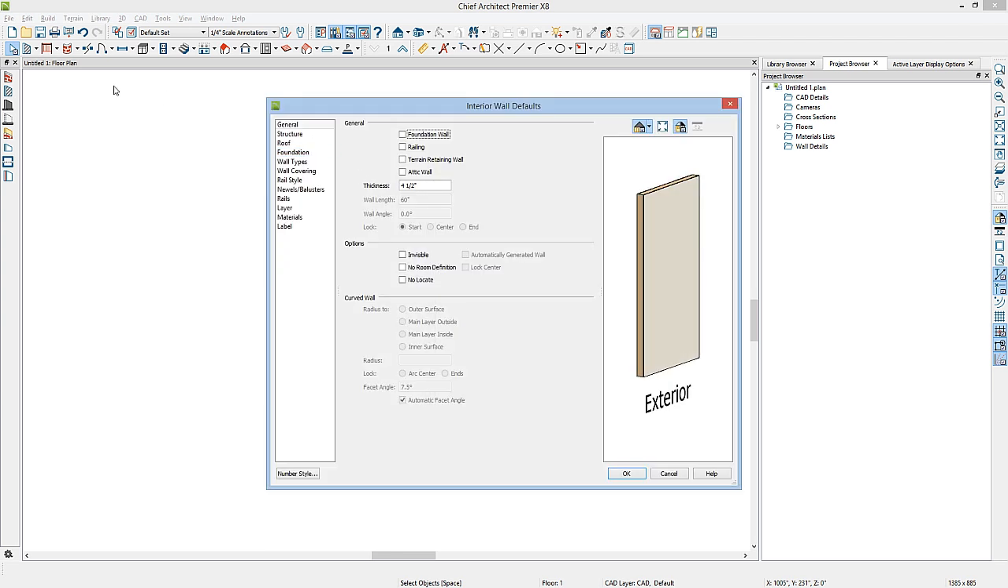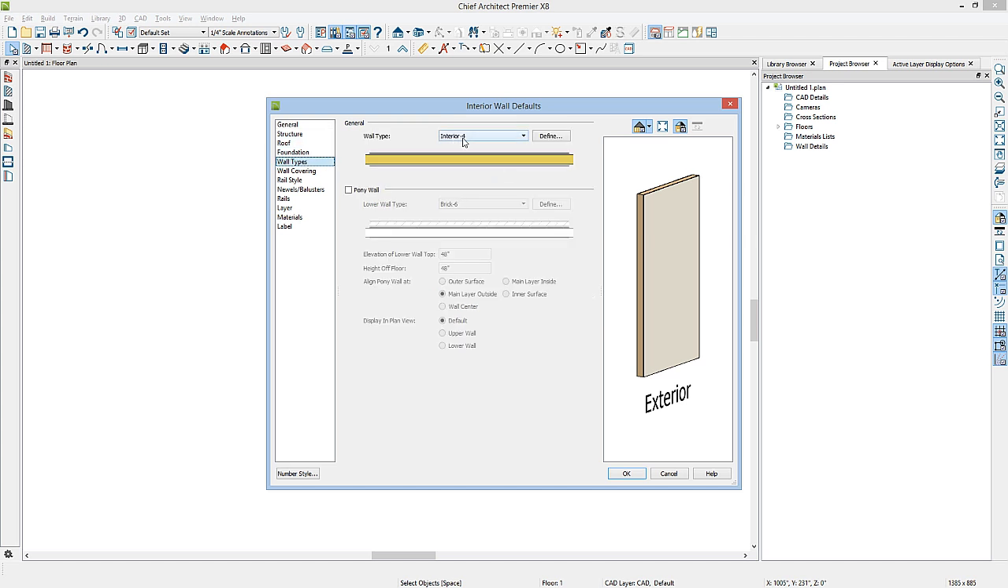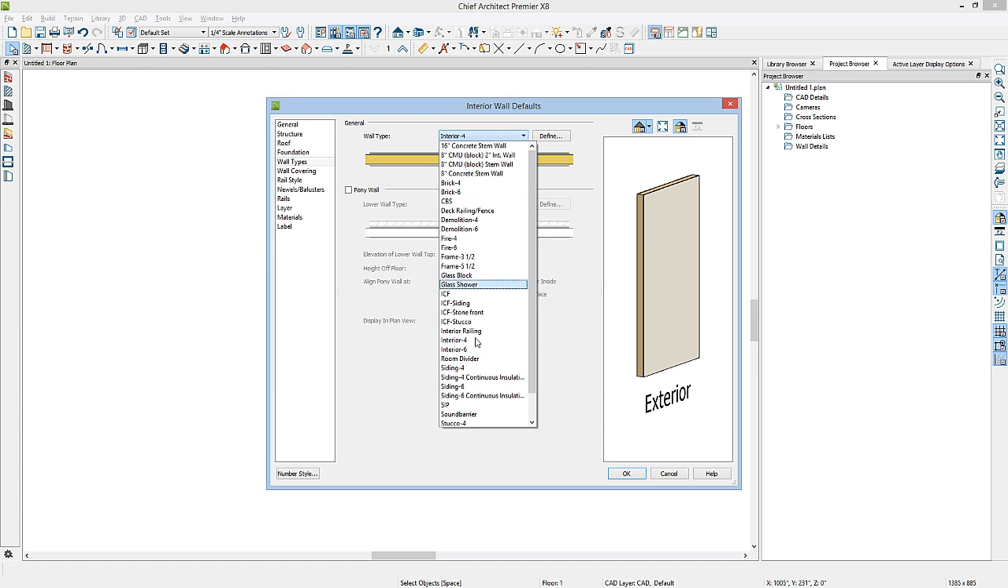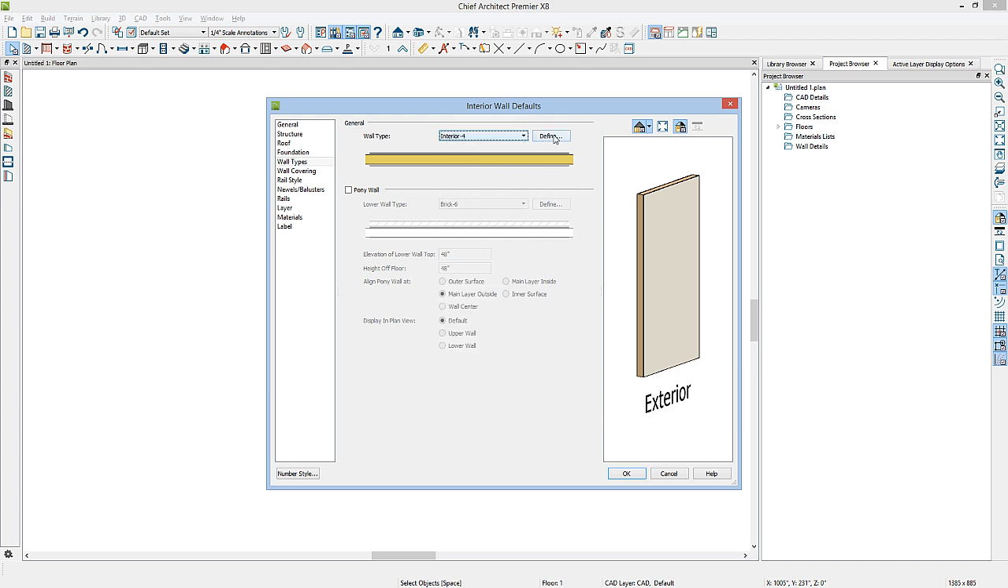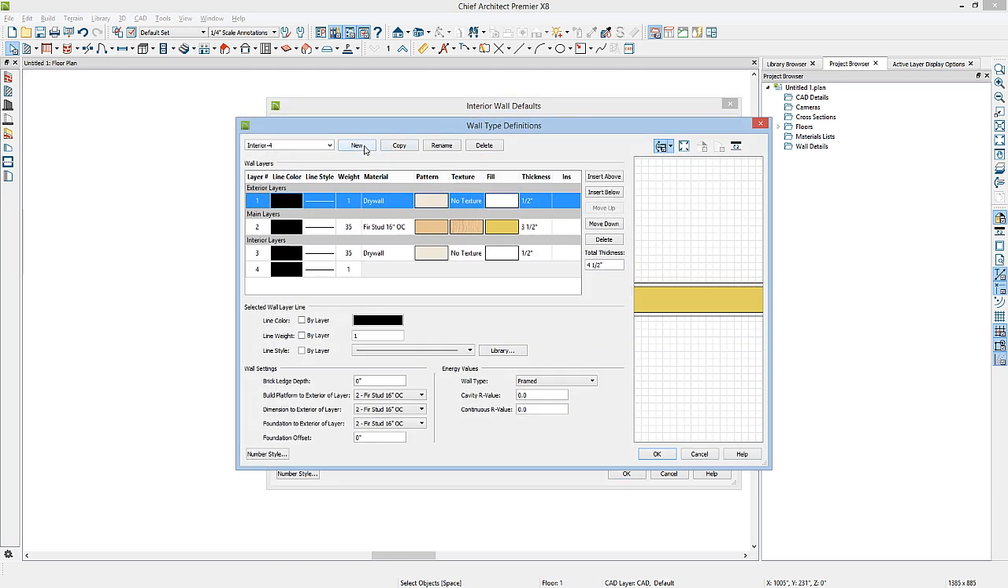The interior wall defaults is the wall type that will be used when you use your interior wall tool. We'll go to the wall type, and this is using the interior 4 wall. You also have interior 6 walls. And again, you can create your own by going to the Define button, either creating a new wall or copy this wall and make changes. We'll accept this one as it is and go ahead and click OK.